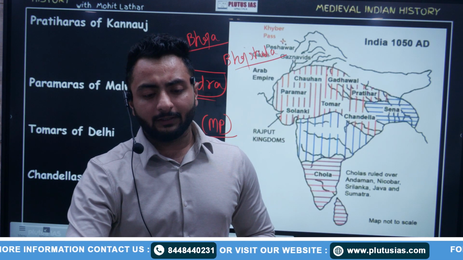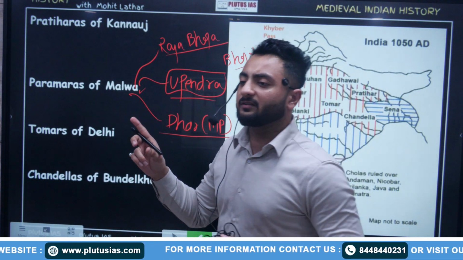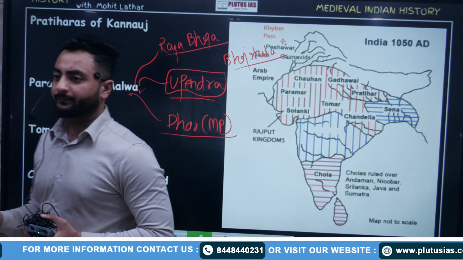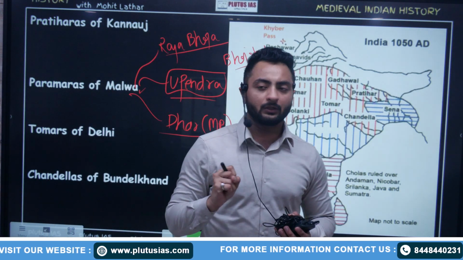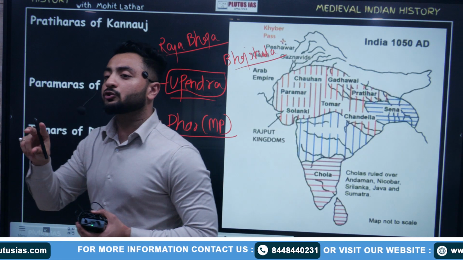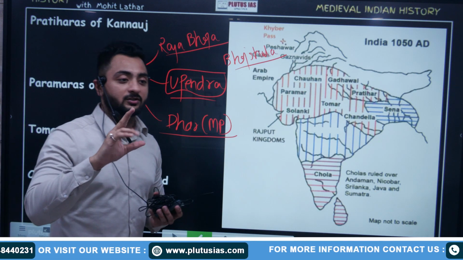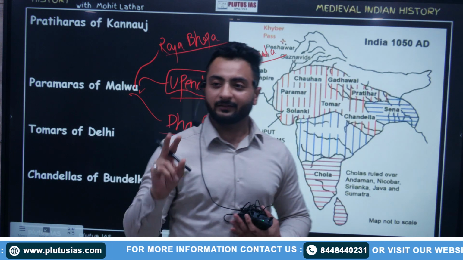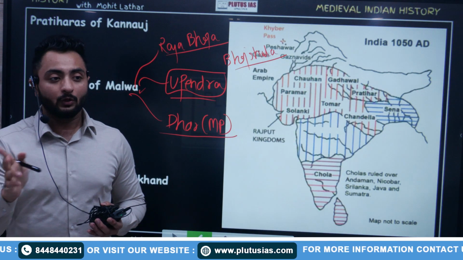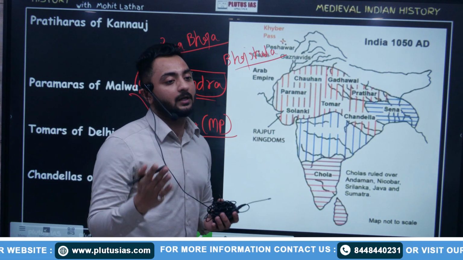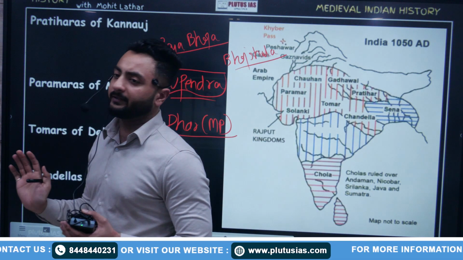Now, if you go into the details of this dynasty, there were two sages, Vishwamitra and Vasishta. In the ancient period, there were two saints. Now, Vishwamitra stole the Kamdhenu or the wish-granting cow of Vasishta saint. Kamdhenu means a wish-granting cow. If they ask it anything, the cow will give them everything.